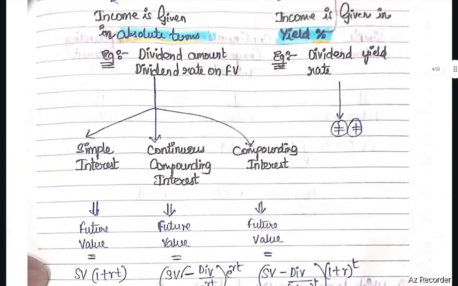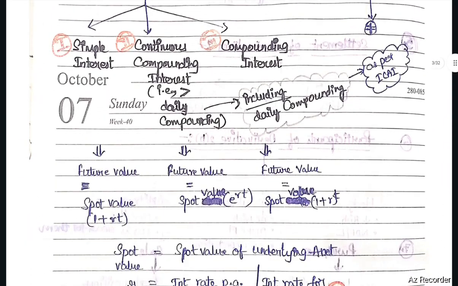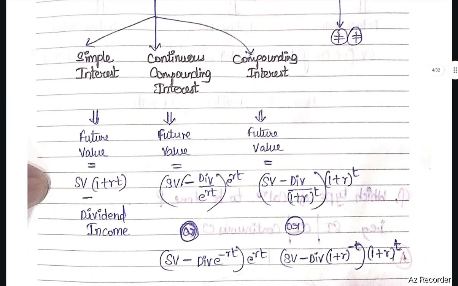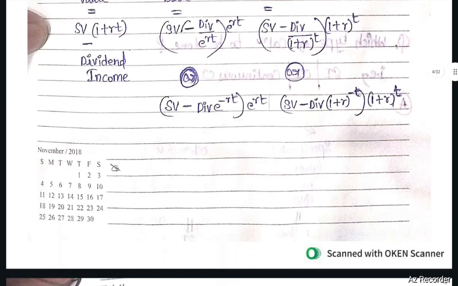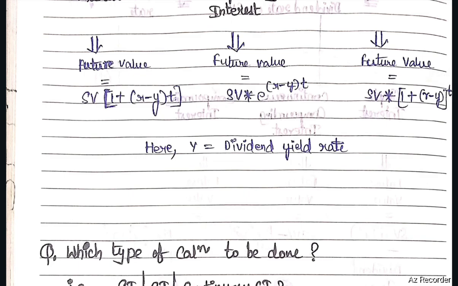In case of continuous compounding, if there is no income, future value equals spot value into e to the power RT. If there is absolute income, future value equals spot value minus dividend divided by e to the power RT, into e to the power RT. If there is percentage of income, future value equals spot value into e to the power (R minus Y) into T.